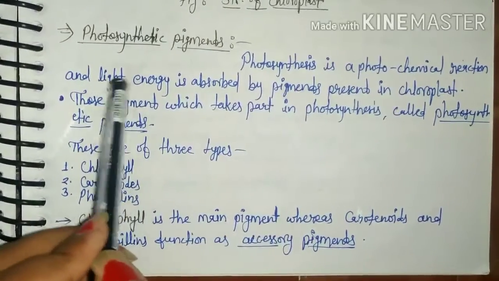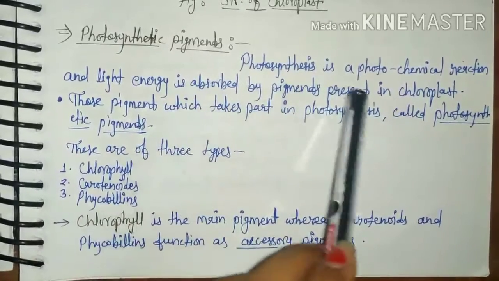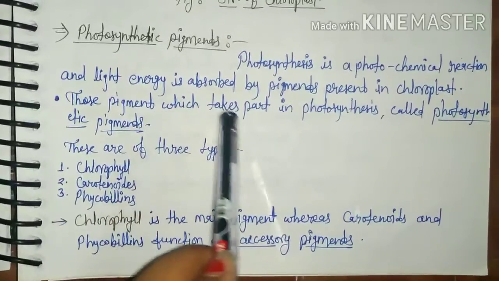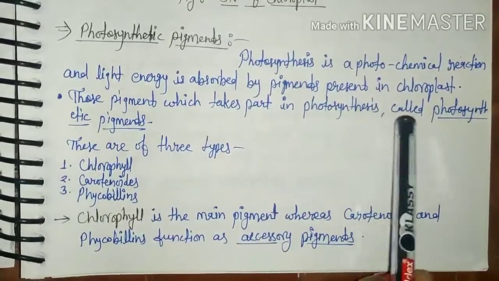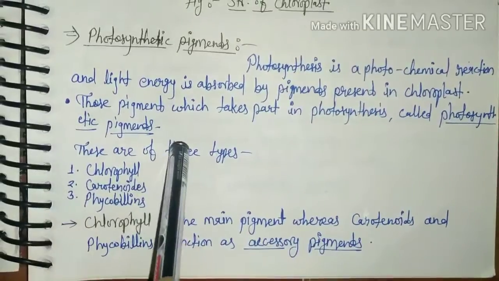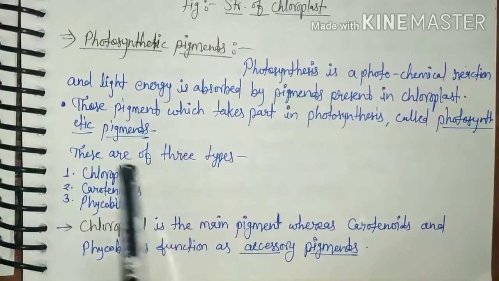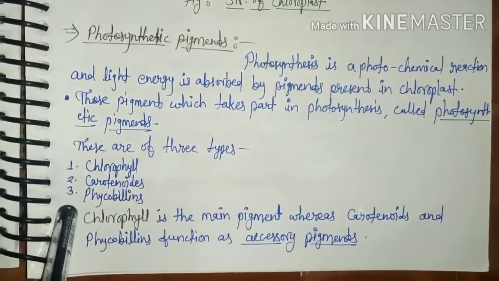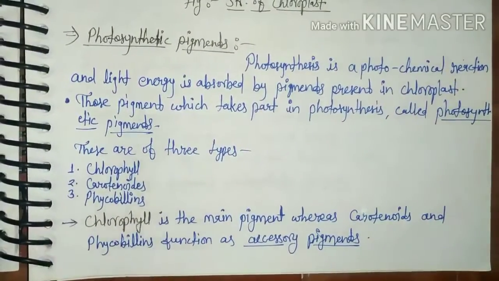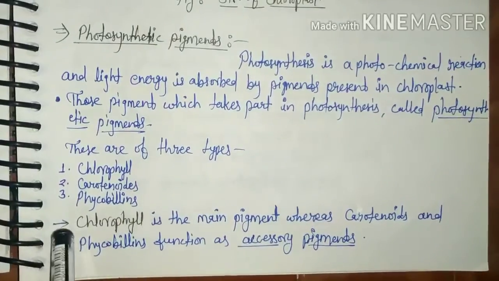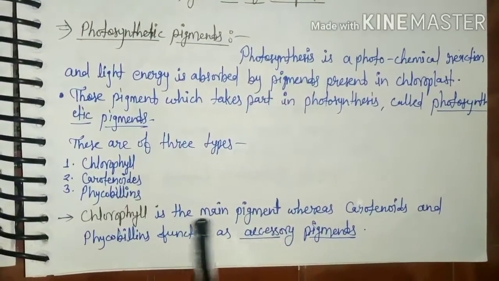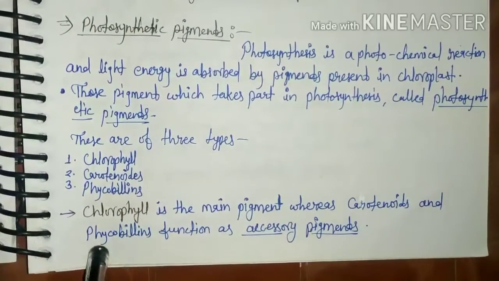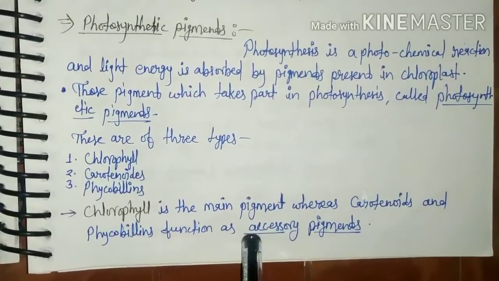So light reaction occurs in the grena part of chloroplast. Those pigments which take part in photosynthesis called as photosynthetic pigments, and these are of three types: chlorophyll, carotenoids, and phycobilins. But chlorophyll is the main pigment, whereas carotenoids and phycobilins function as accessory pigments.